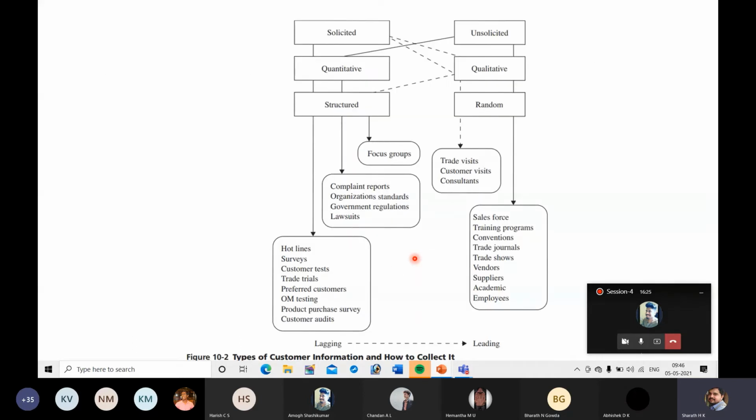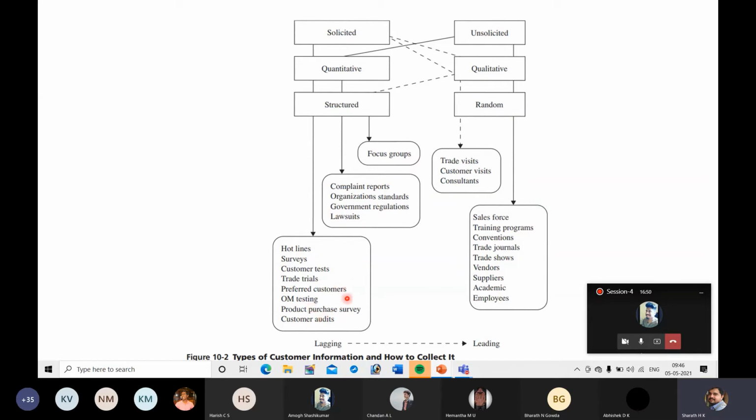Next, here you have to gather information from the customer. There are different ways in which you can gather this information, which is represented in this figure. In this flow chart, types of customer information and how to collect it, there are 5 types of information.